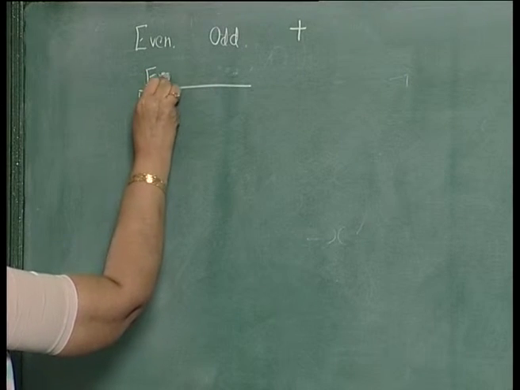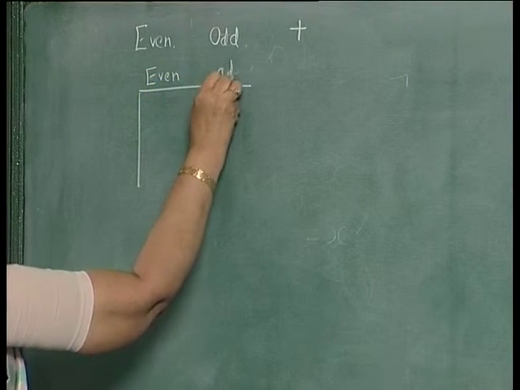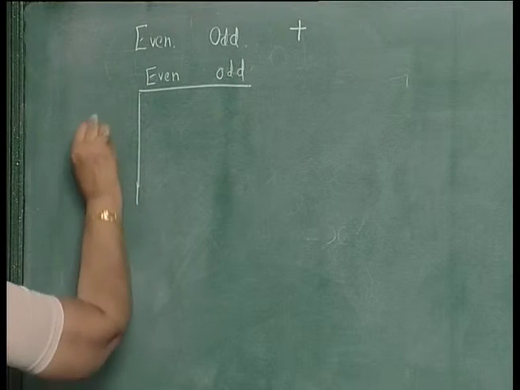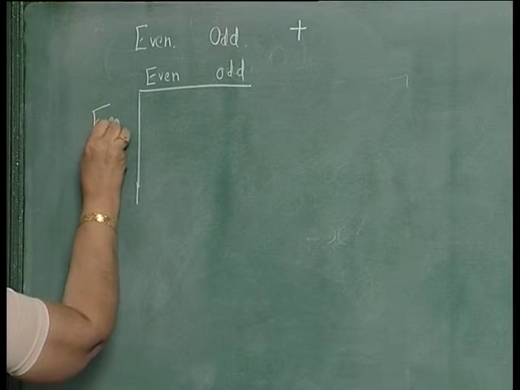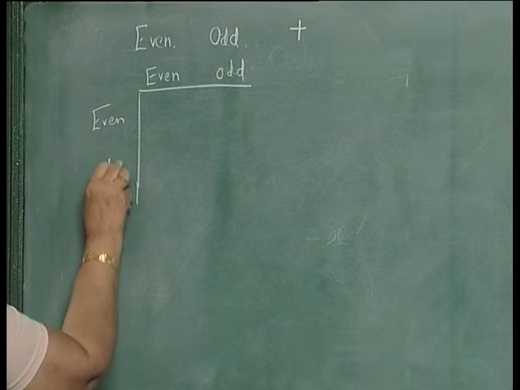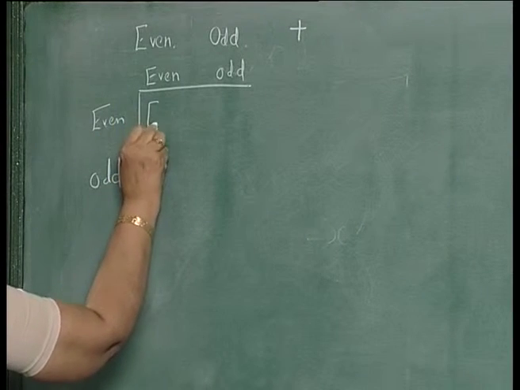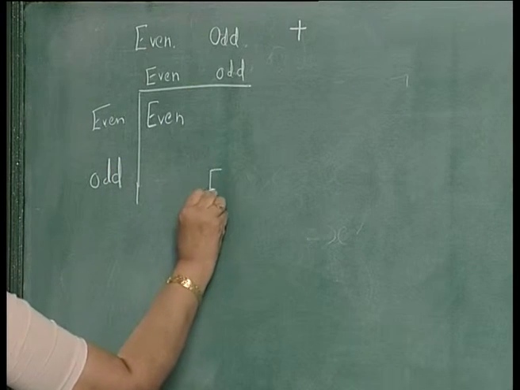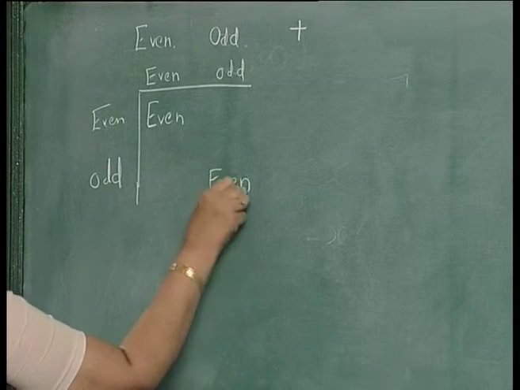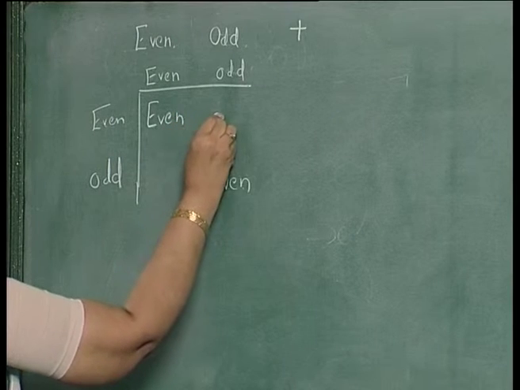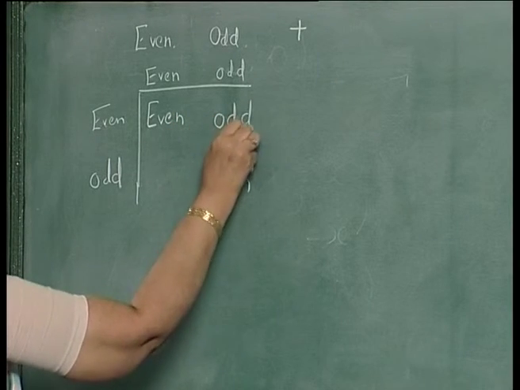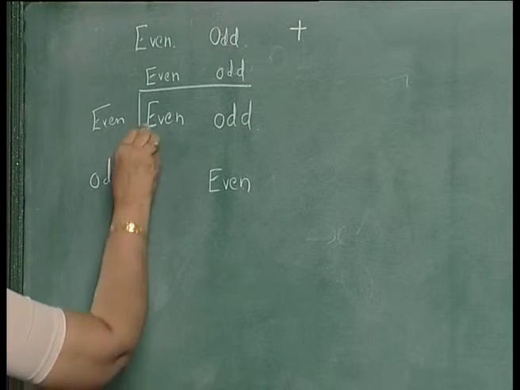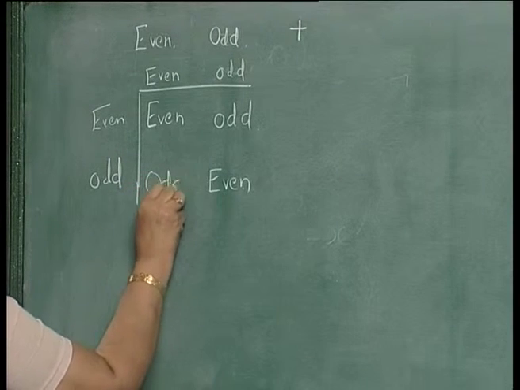The group is usually written as a table like this, with even and odd. When you add two even numbers, you get an even number. When you add two odd numbers also, you get an even number. When you add an even number to an odd number, you get an odd number. And when you add an odd number to an even number, you get an odd number.